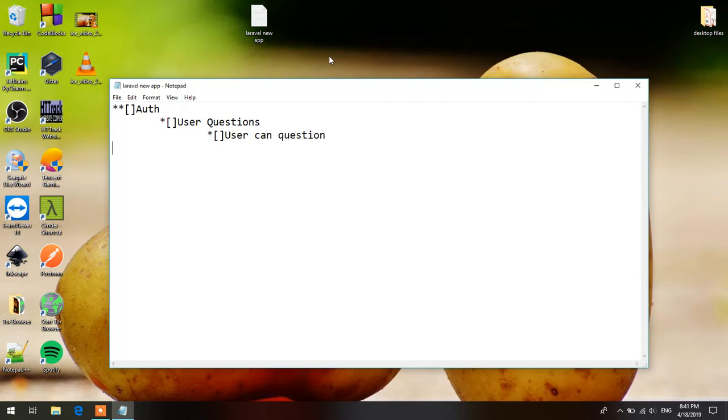User cannot edit question after asked, because you cannot edit the question after the community started replying to you. So user cannot edit the question.